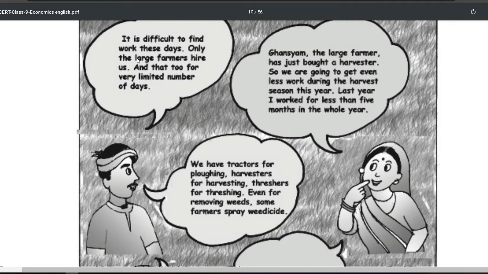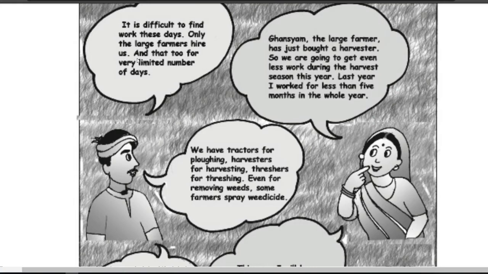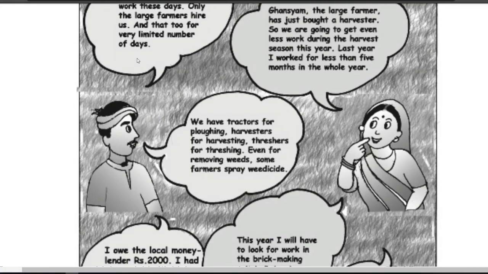So if you see here, Dala is saying that nowadays it is very difficult to get work. Only a few large farmers are hiring us, and that too for a very limited number of days. Second, only a few large farmers are hiring us. Third, if they hire us, we get very limited days. So it means we are not getting a job for 6 or 7 months, only a very limited number of days. So this shows that an income source is not available to Dala.